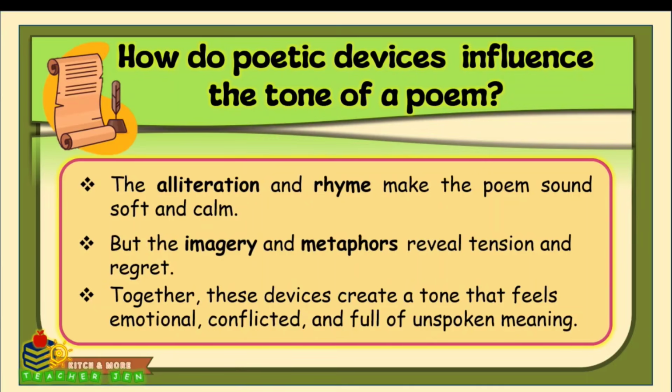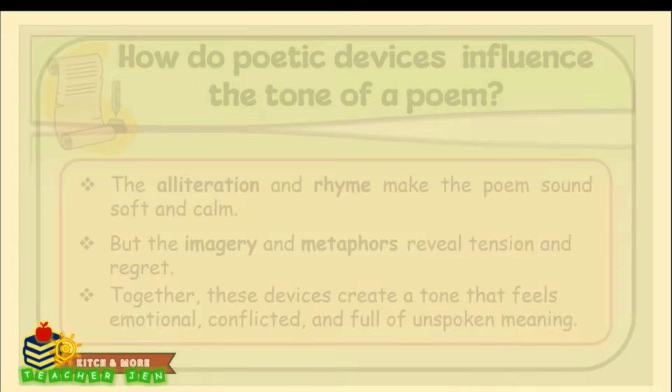It's like the speaker is trying to sound gentle and okay on the outside, but deep down there is hurt, regret, and unsaid feelings. This is what makes the poem powerful, the contrast between how it sounds and what it really feels. Have you ever said something in a calm way, even when you were feeling something intense inside? That's exactly what the poet is showing us here.